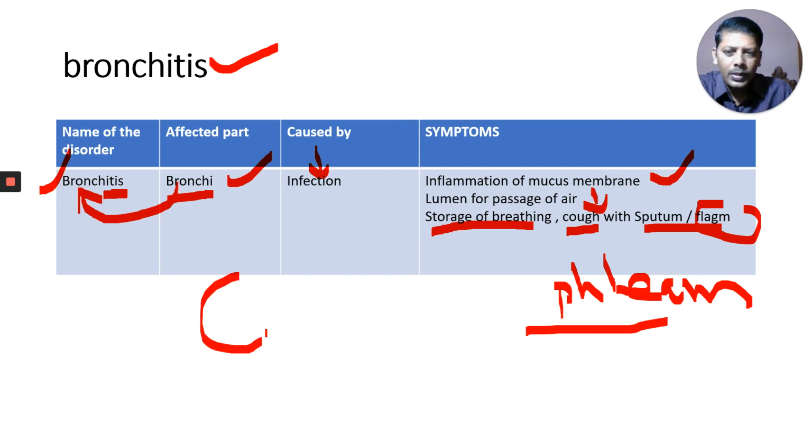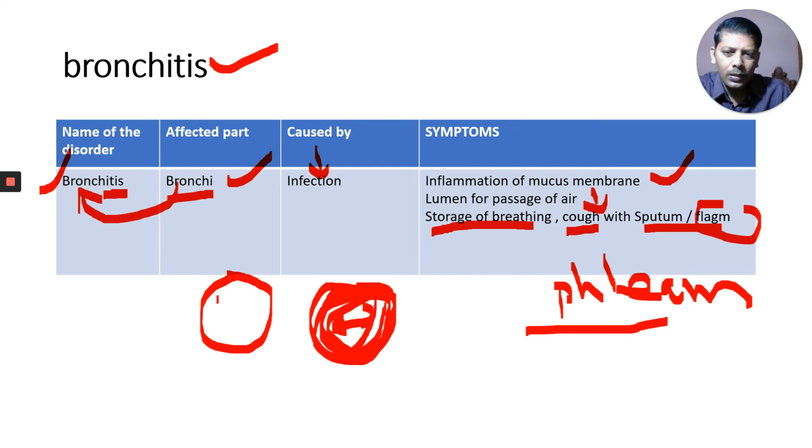If this is the normal bronchi, singularly called bronchus, here because of infection more mucus is formed. Because of this mucus, the lumen decreases. Here this is the normal lumen, therefore air can pass here. Here air cannot pass. That's why there is shortage of breathing, and another symptom is coughing with sputum and phlegm.